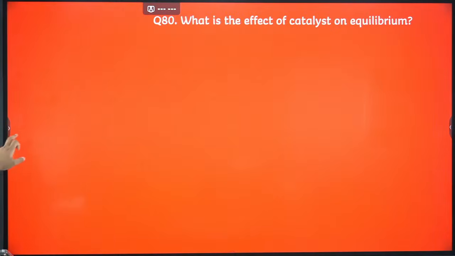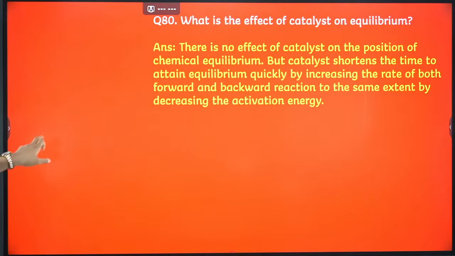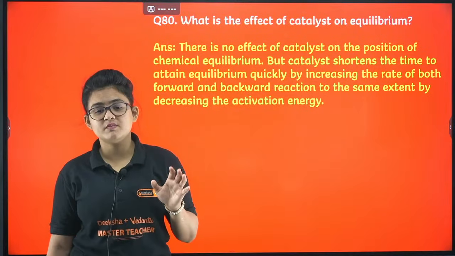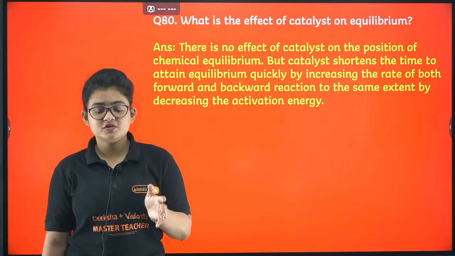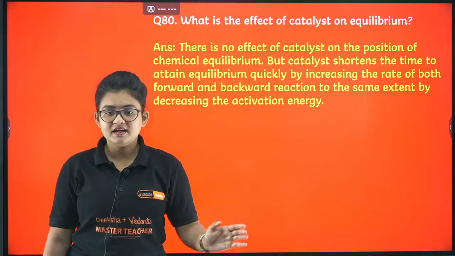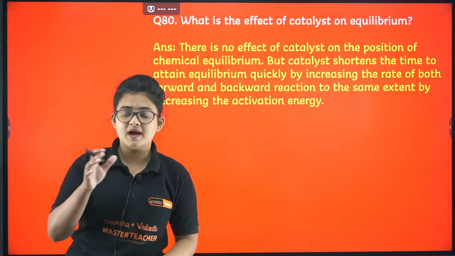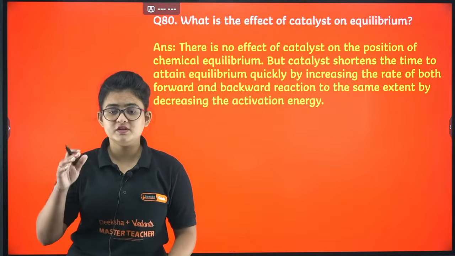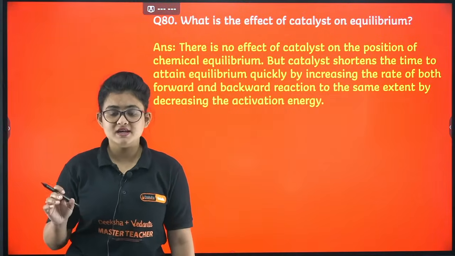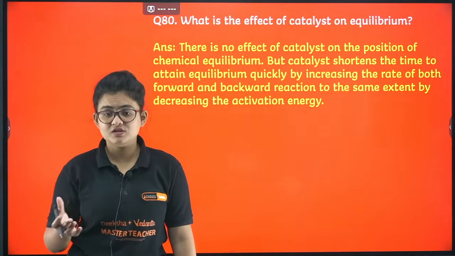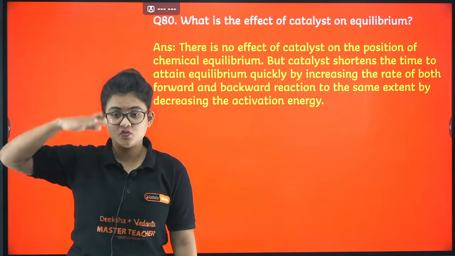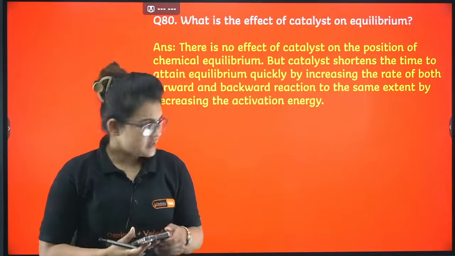Let's proceed further. What is the effect of a catalyst on the equilibrium? A catalyst has no role once the equilibrium is already established. Whenever you add a catalyst, it helps you reach the equilibrium faster. The forward reaction rate and backward reaction rate both increase in a similar way. So at the equilibrium point you will not see any role of the catalyst; rather you will see its role while the system is going towards equilibrium. I guess it's clear.